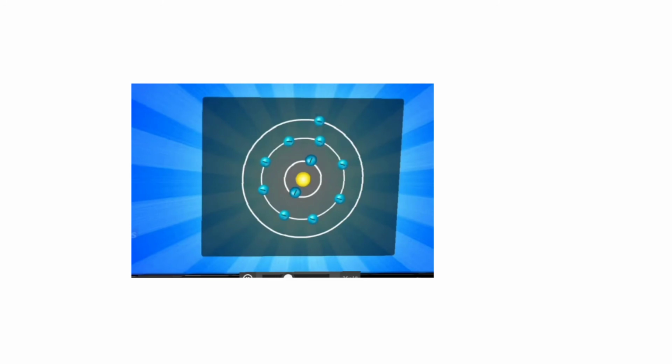Now next is the diagram of Bohr's stable orbit atomic model. According to Niels Bohr, atomic structure was studied under the branch of science called quantum mechanics, and some of the things were accepted as fundamental principles of atomic structure. So we are going to understand how the atom looks. Bohr's atomic model is widely accepted.